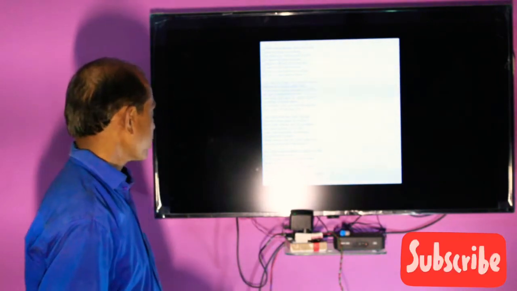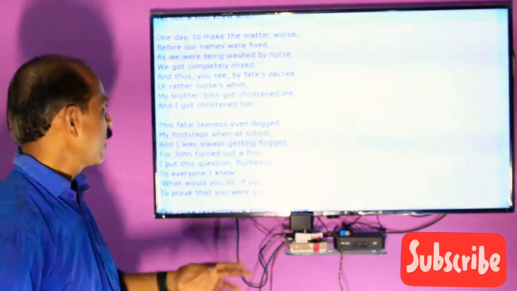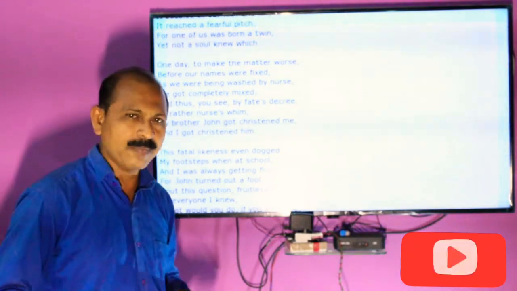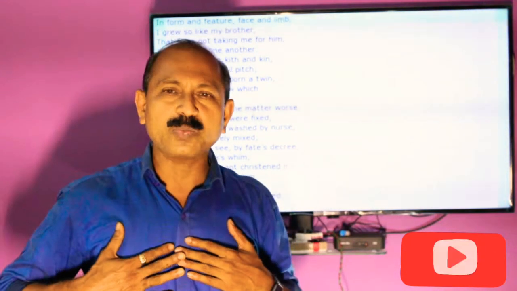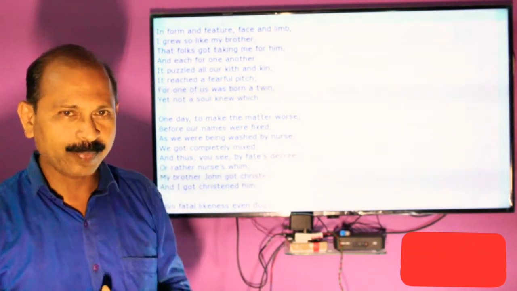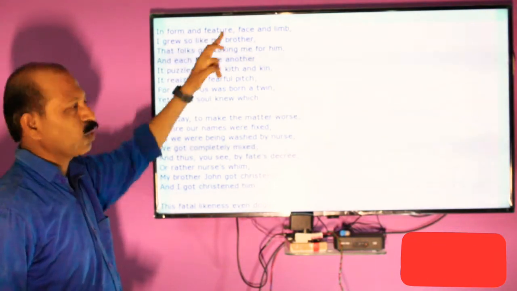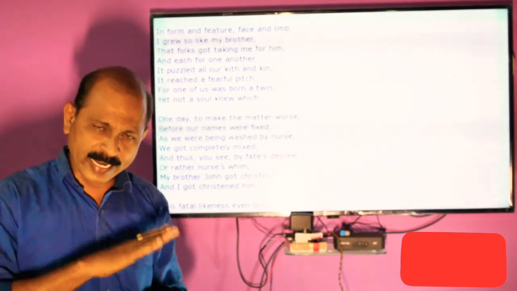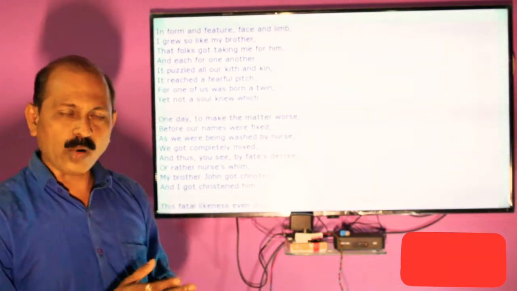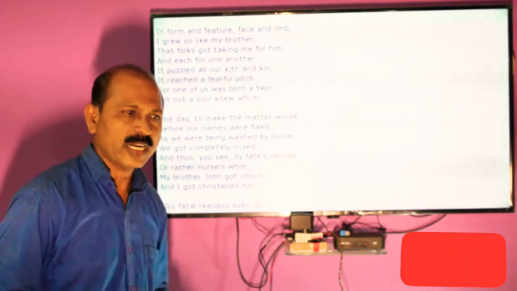So here is the first stanza. In form and feature, face and limb, I grew so like my brother. The first person I is used for the poet, and so he said here, in form and feature, face and limb, I grew so like my brother. So here are the brother and the poet. How did the poet's brother John trouble him? That is a good example of the adverse effects of being twins.